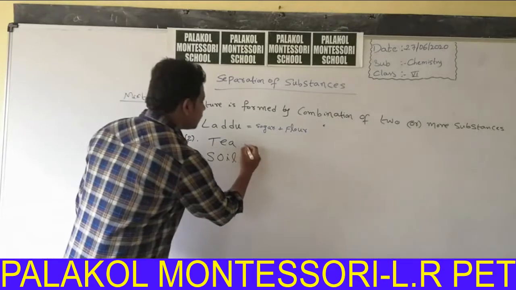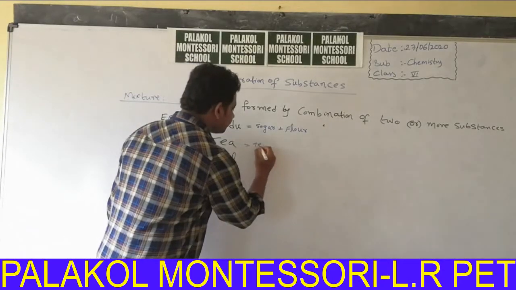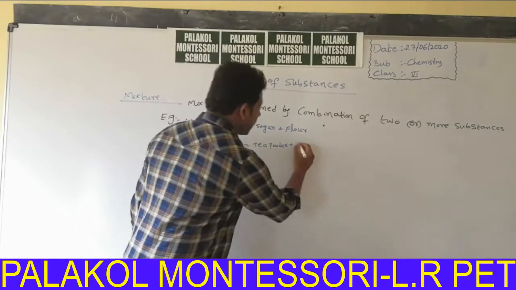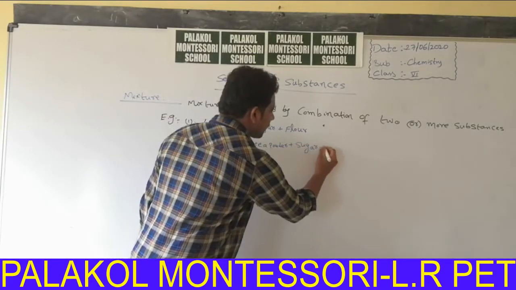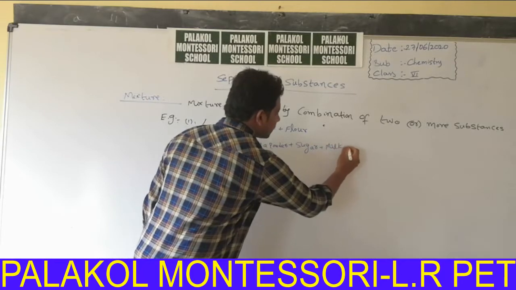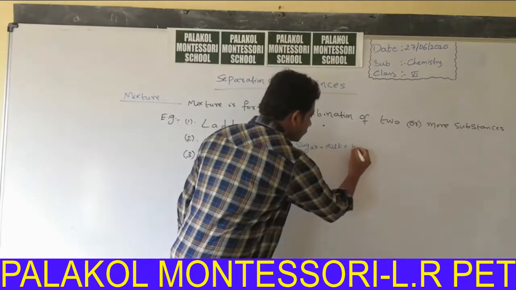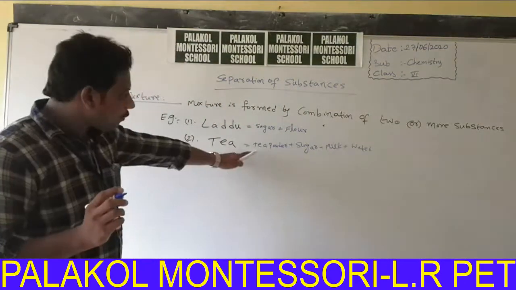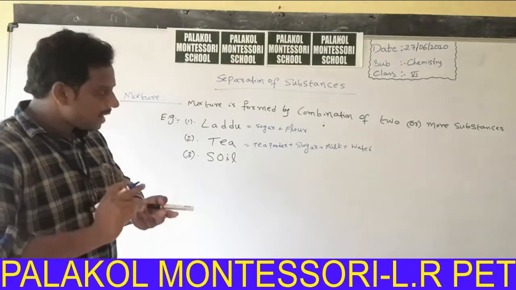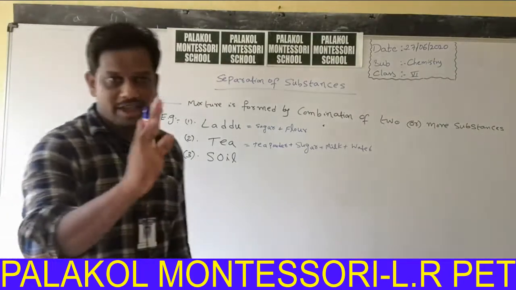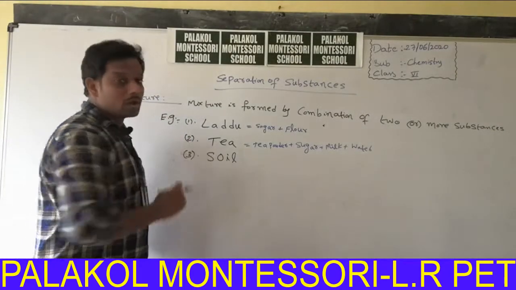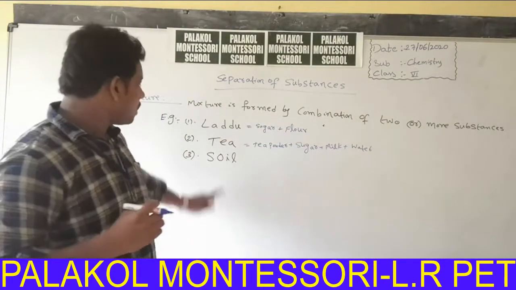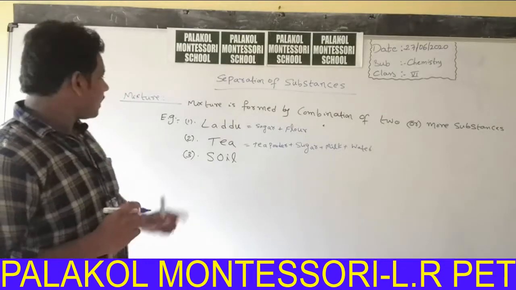Tea is formed by tea powder plus sugar plus milk plus water, combined in a definite way. In soil, so many substances are there, so many metals and minerals. So soil is an example for a mixture.